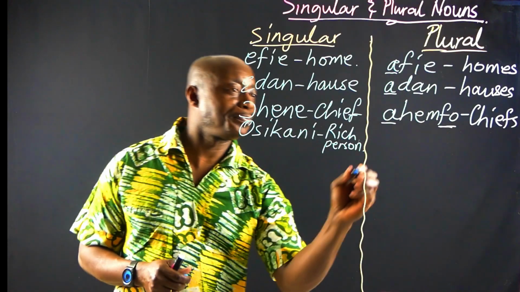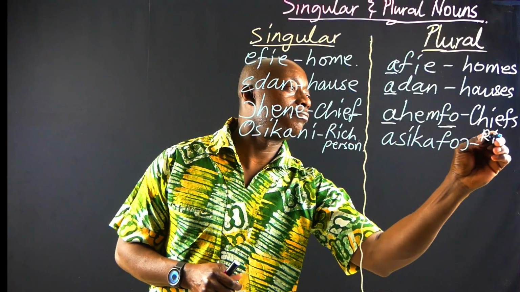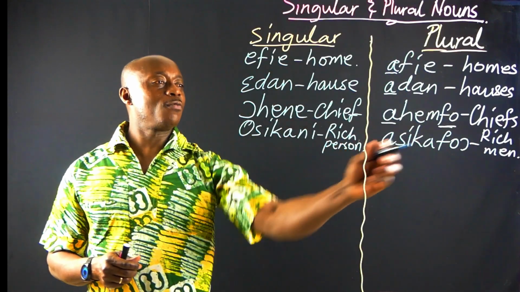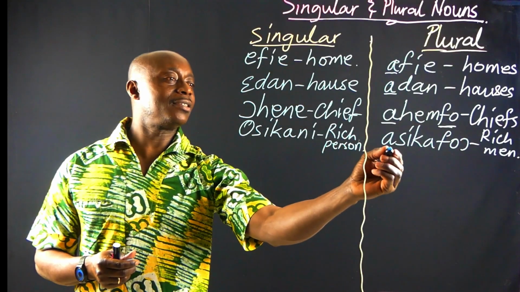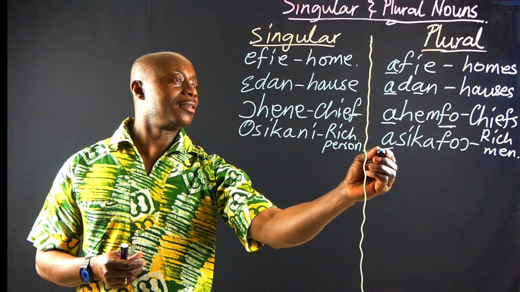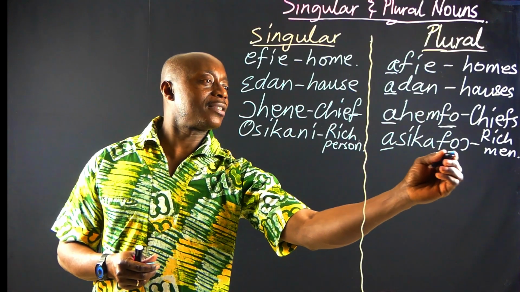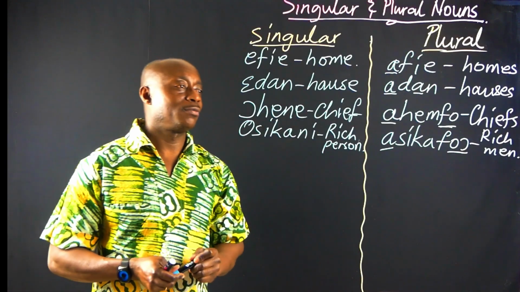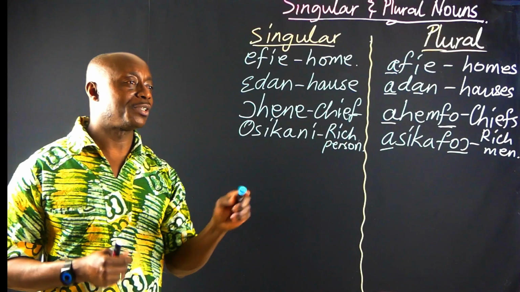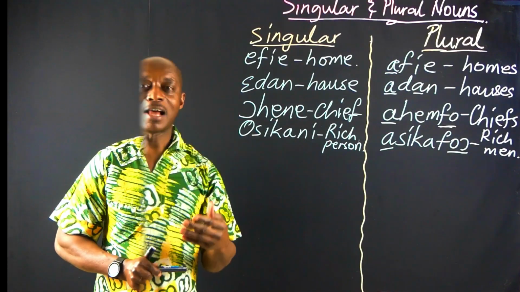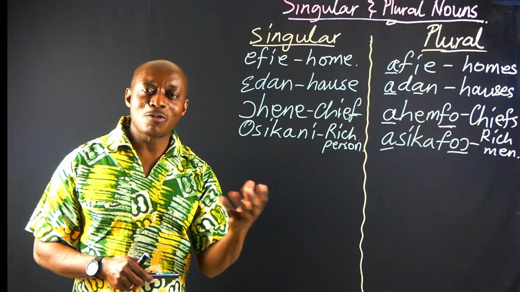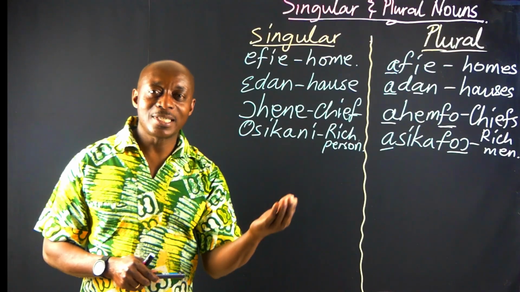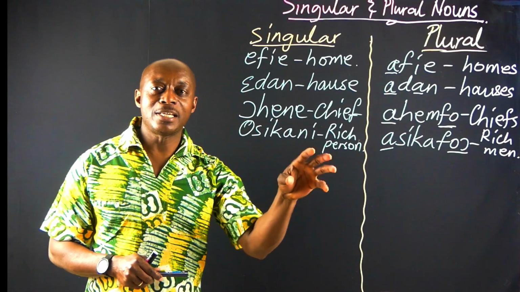Let's see. Asikafo. You see, it takes this prefix and this suffix fo. Asikafo. Rich men.